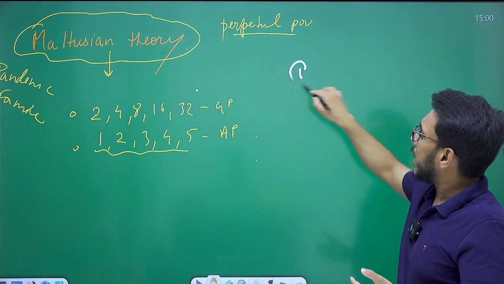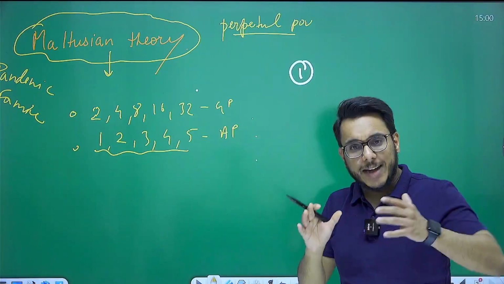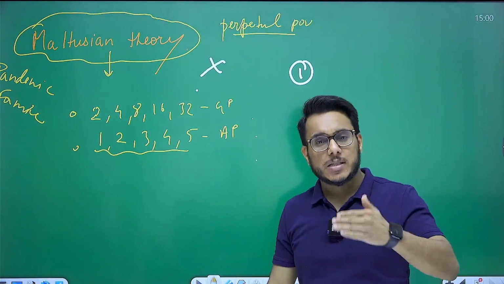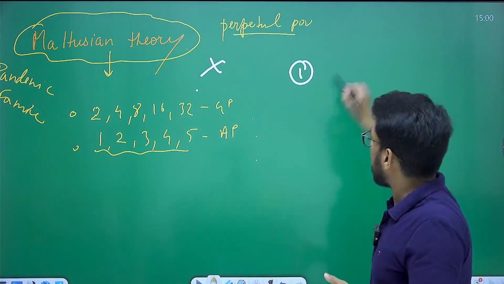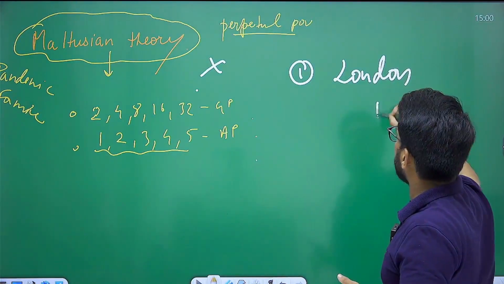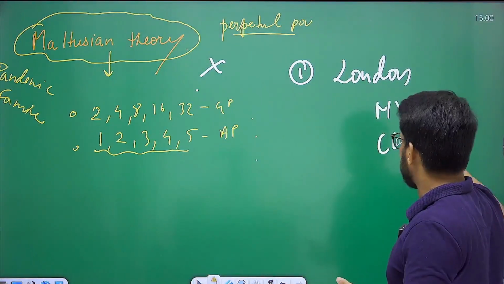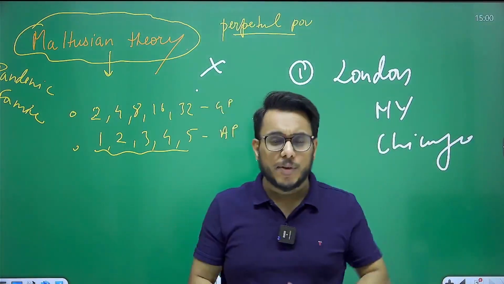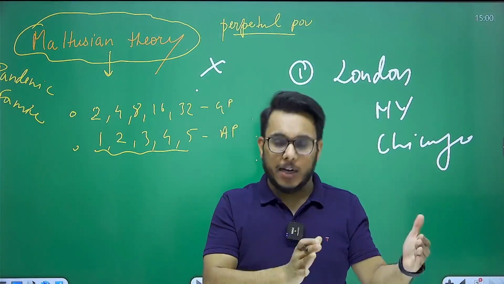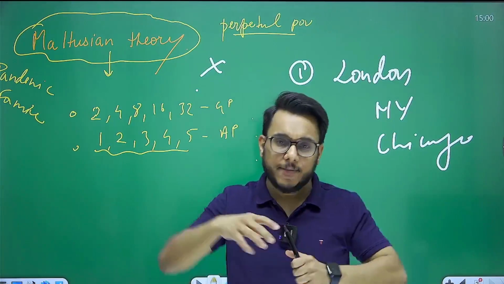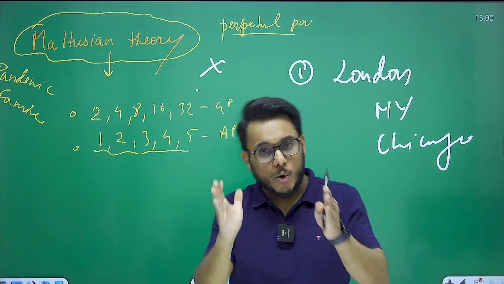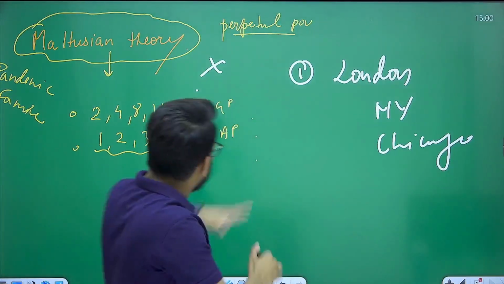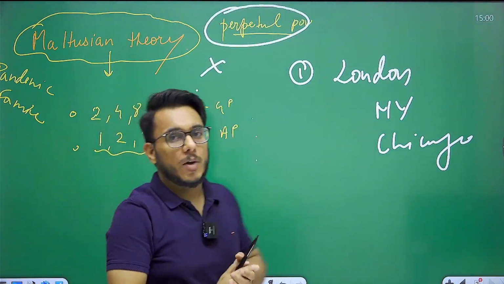Number one, empirical studies, practical studies don't support this theory. Why? Because we have seen that over the past few years there have been population explosions in cities such as London, New York, Chicago. These cities have seen population explosion, but rather than declining, the standard of living has improved. Now you see, a middle class person today is living a far better life than the royalty of medieval times. So quality of life has improved, which we can very clearly see. So first of all, this perpetual poverty is not true.